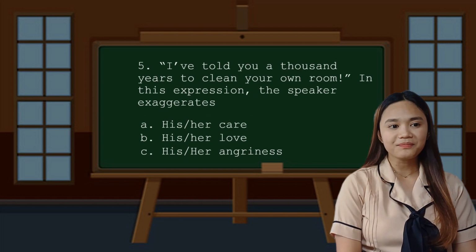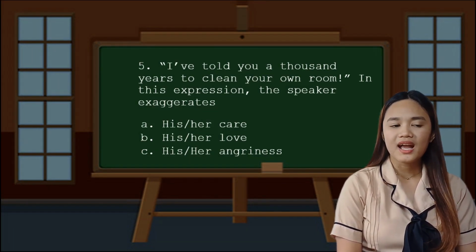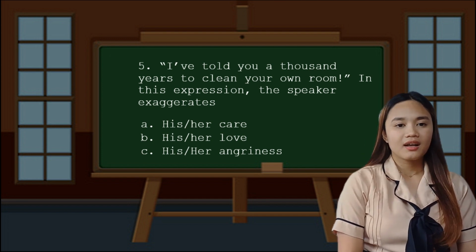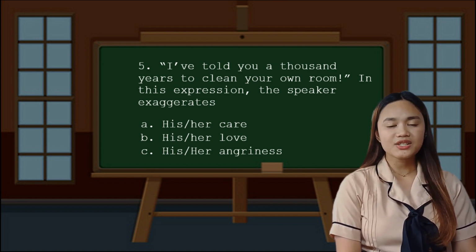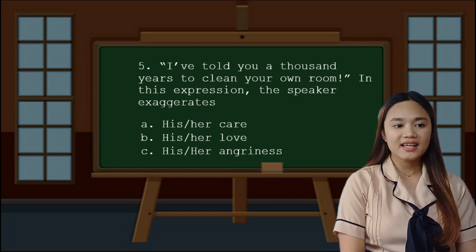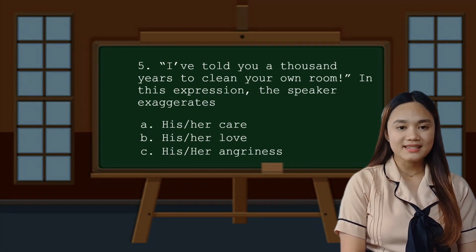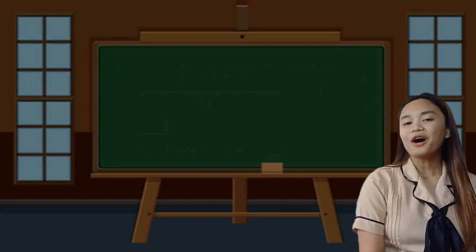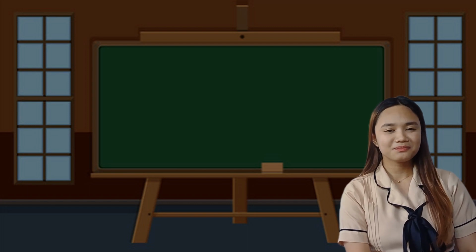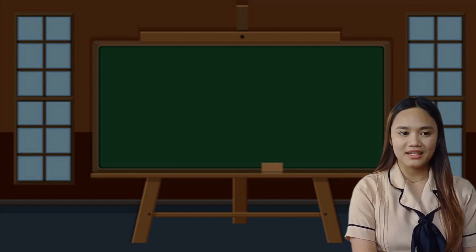And the last one, I've told you 1,000 years to clean your own room. The speaker exaggerates. Letter A, his or her care. And letter B, his or her love. And for the last one, his or her eagerness. The correct answer is letter C. How many correct answers did you get? Okay, you did a great job answering this activity.